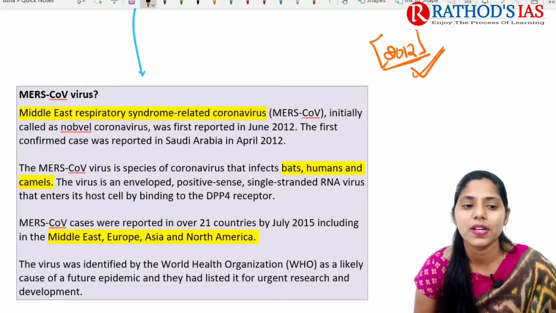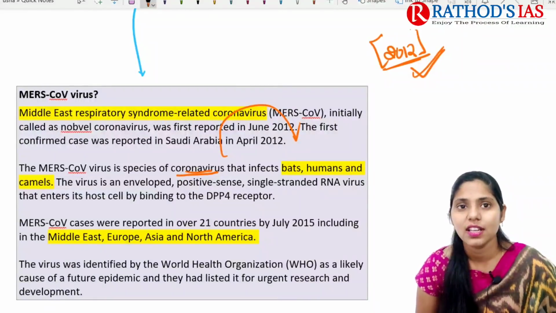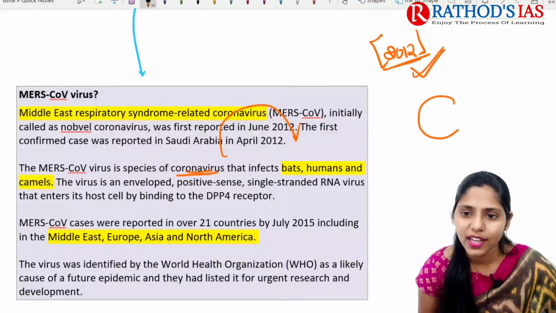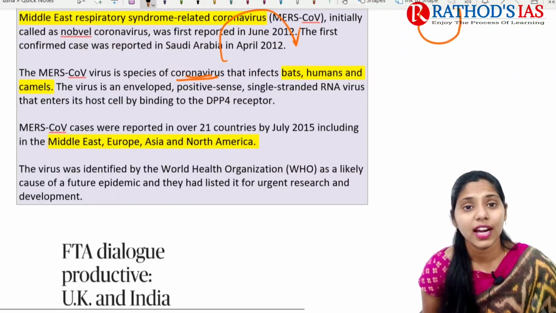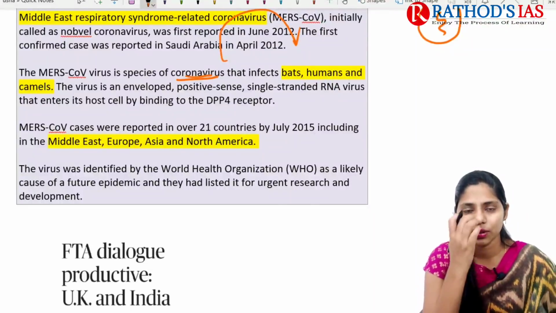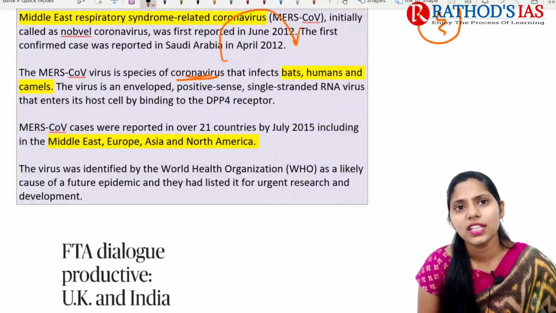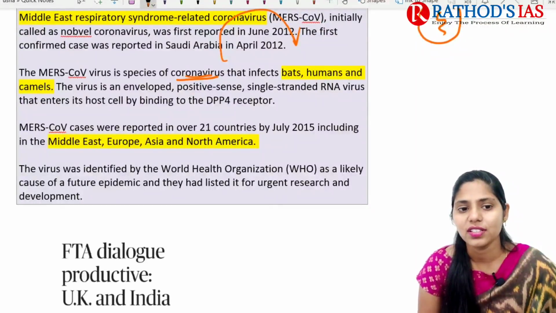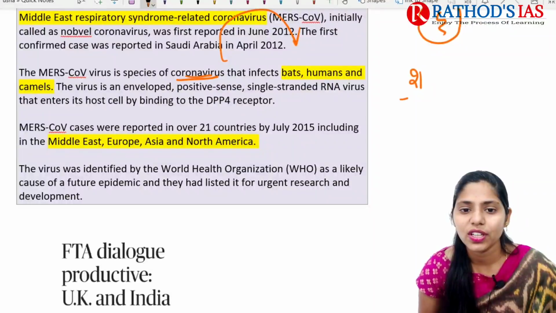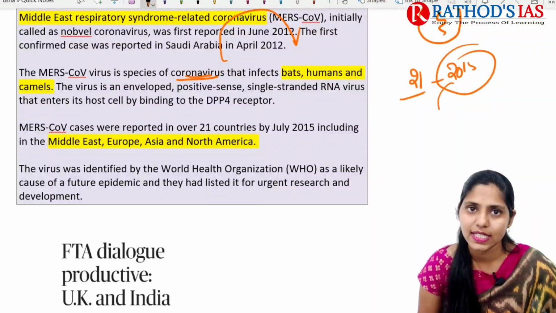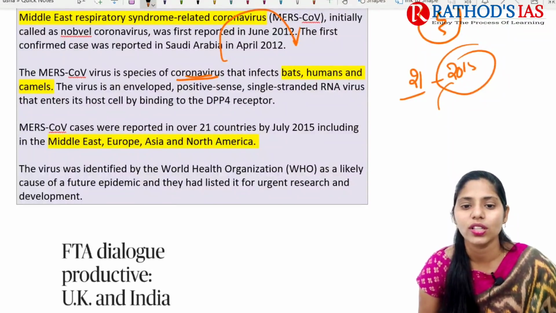The Middle East respiratory syndrome coronavirus is a species of coronavirus which mainly infects bats, humans, and even camels. These viruses contain an envelope and a single stranded RNA. It was reported in over 21 countries by July 2015, mainly found in the Middle East, Europe, Asia, and North America.